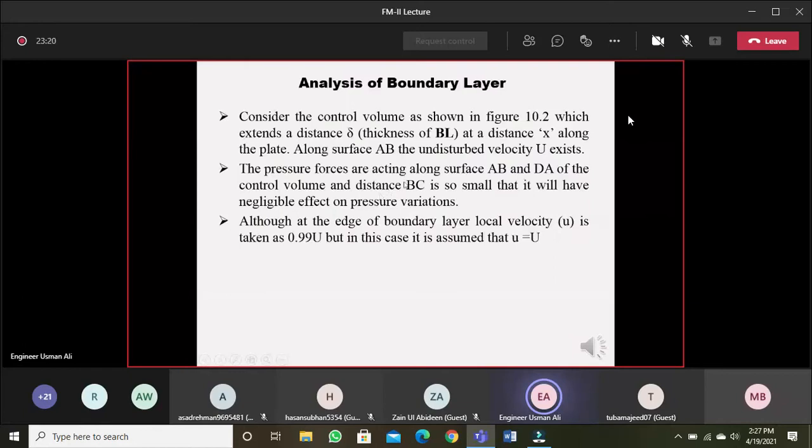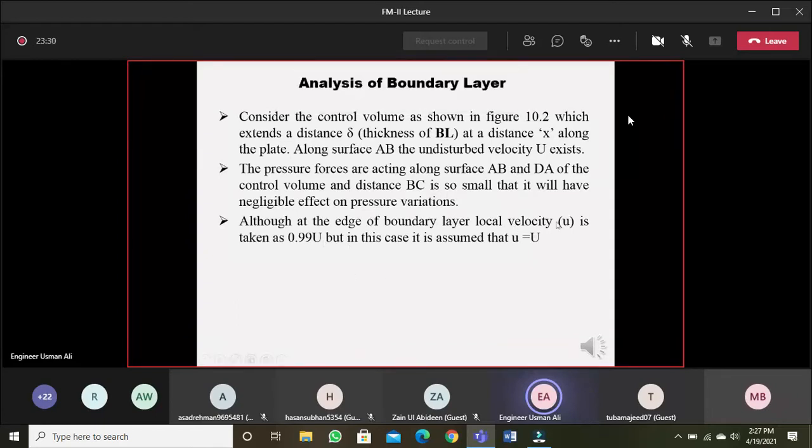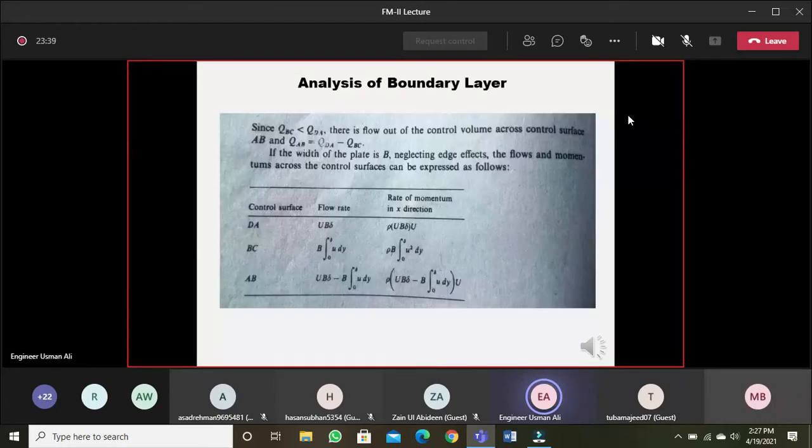The pressure forces acting along the surfaces AB, DA, and BC are so small that they can be neglected. So although at the edge of the boundary layer we know local velocity is 99% of undisturbed velocity, in this case we are assuming u is equal to capital U initially for this derivation. Now further, we know that QBC is less than QDA, because QDA is the total discharge entering through surface DA, and QBC is the discharge leaving the surface BC. QAB, the discharge leaving the surface AB, is QDA minus QBC.